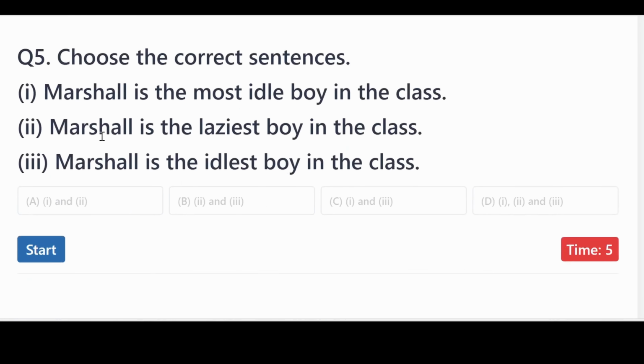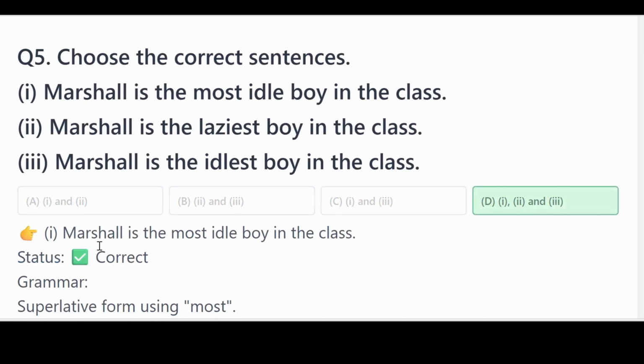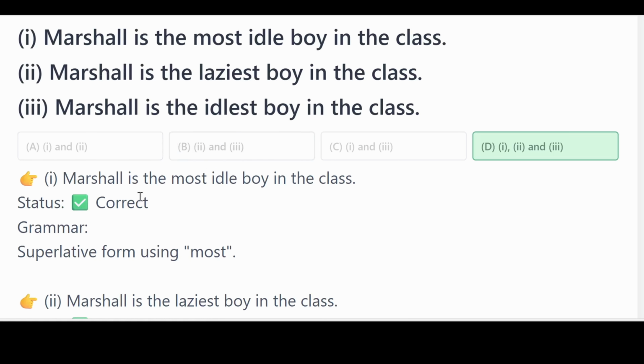What about number 5? Marshall is the most ideal boy in the class. Do you think this sentence is correct or incorrect? What about number 2? Marshall is the laziest boy in the class. Marshall is the idealist boy in the class. The correct answer is all of them. So all of these sentences are correct.